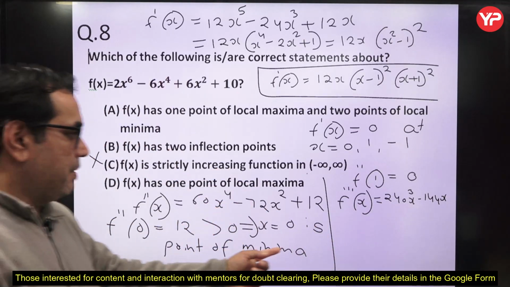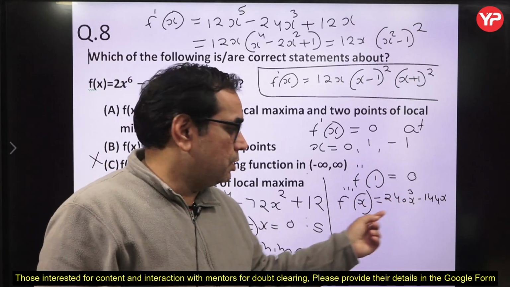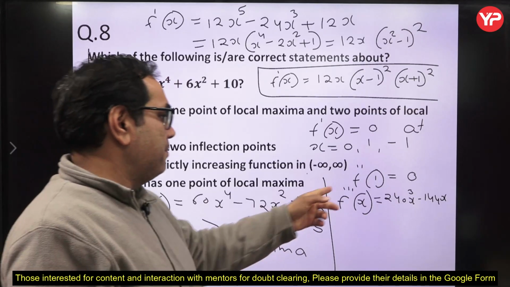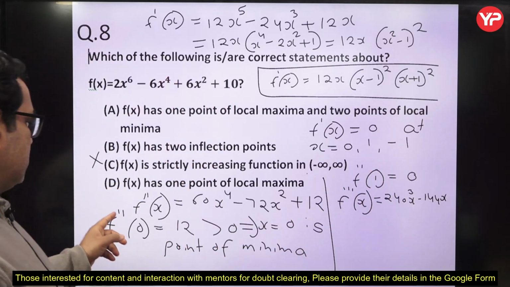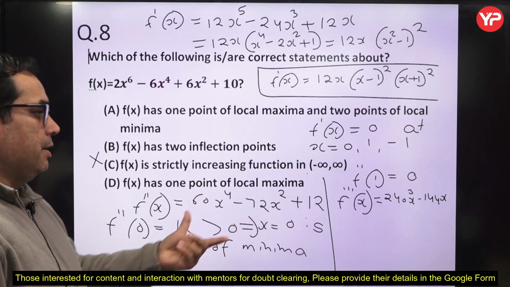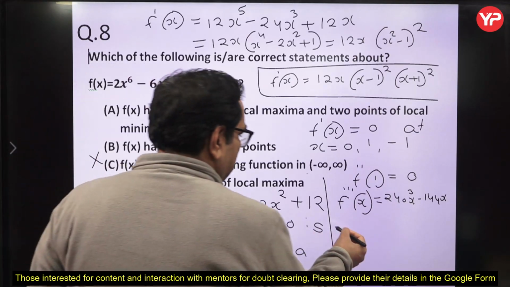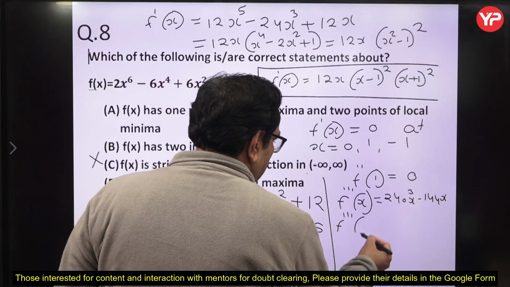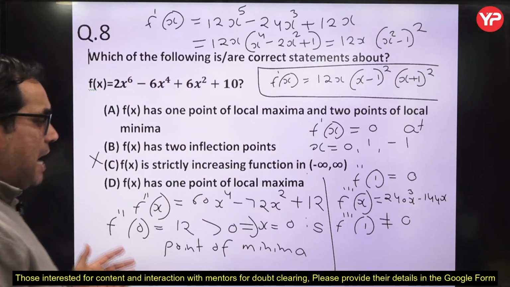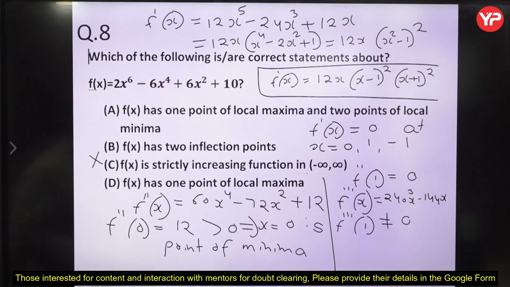Now this is not 0 at x equal to 1 as well as x equal to minus 1. If I put x equal to 1, this is not 0, at minus 1 also this is not 0, and at minus 1 f double dash will be 0, because f double dash x is this one, so this will be 0 at minus 1 also. So what we see is that f triple dash 1 is not equal to 0. So it means x equal to 1 is a point of inflection.